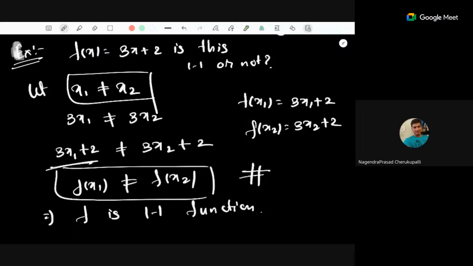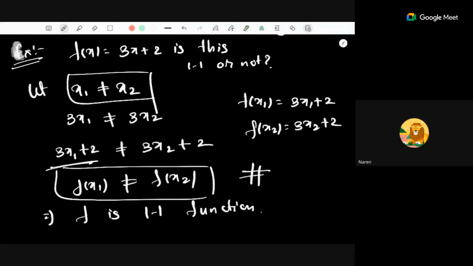Madam, if f of x1 is equal to f of x2, then it is not 1-1, right? Yeah, it is not. If f of x1 is equal to f of x2, then it's not a 1-1 function.